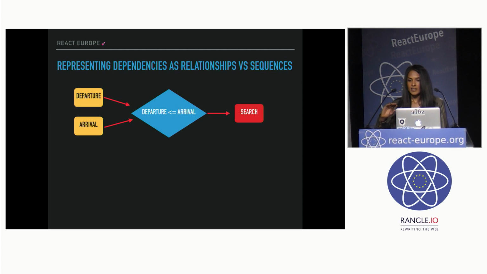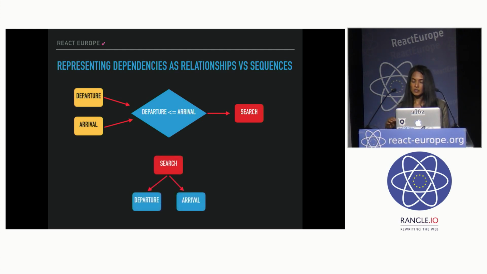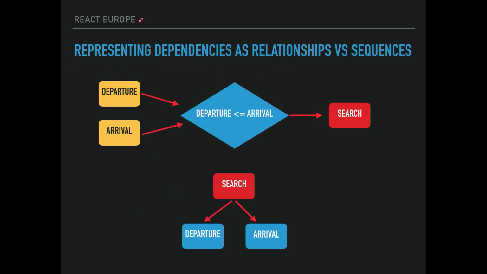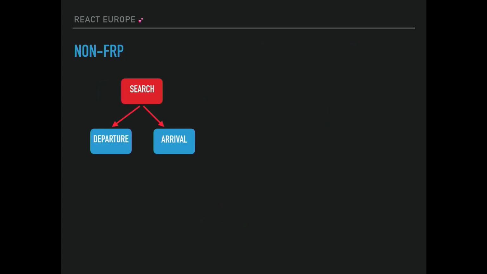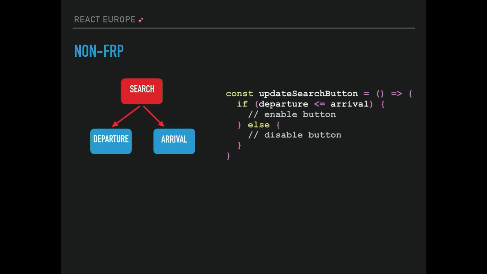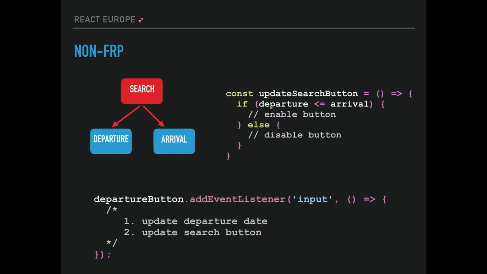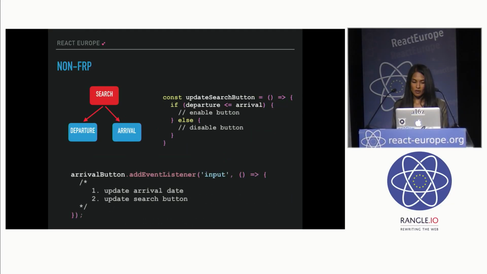So let's compare this idea of representing dependencies as relationships versus how we would typically do it. Typically, we would reverse the data flow. We would say, search depends on arrival and departure. In that case, we might have some function that updates the search button based on our business logic. And then we'd have some event listener that listens for input values on those date fields, and then it first updates the departure date, and then it updates the search button. Same thing for arrival date.